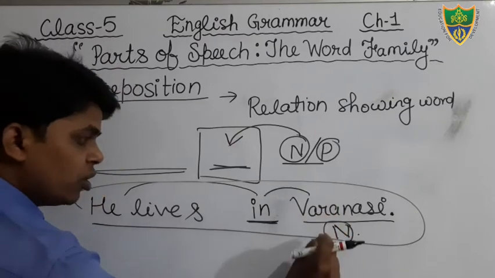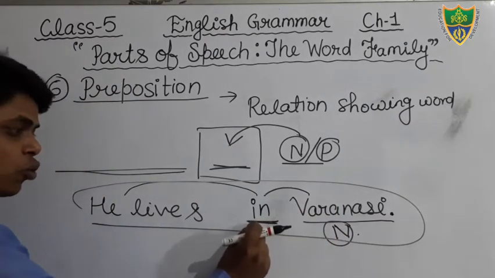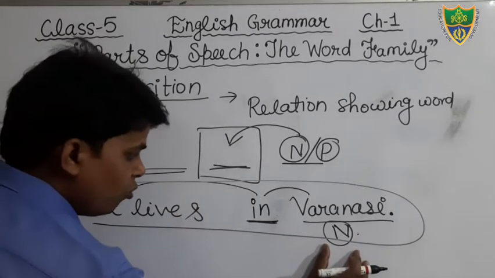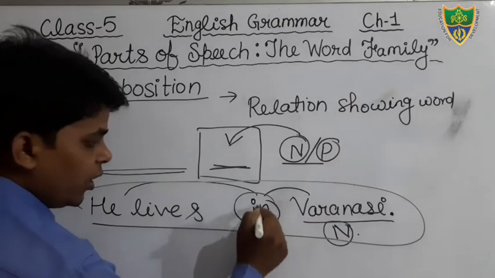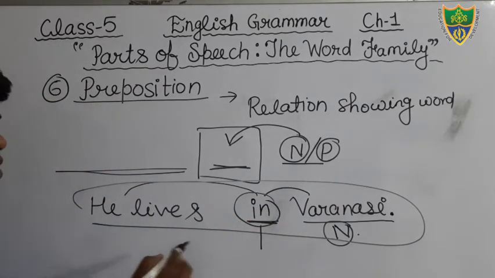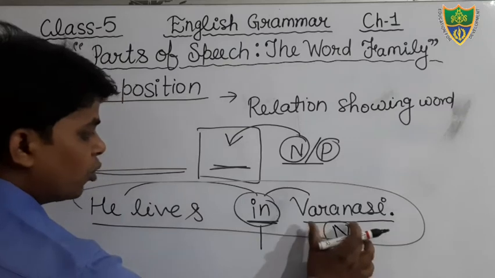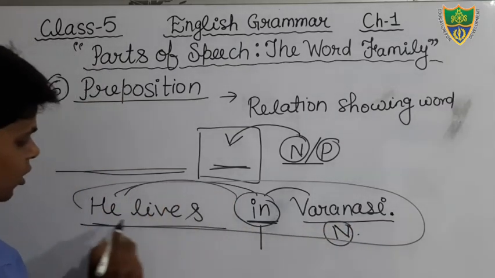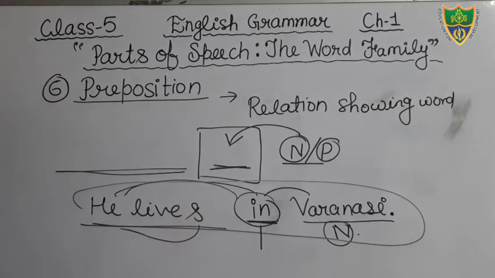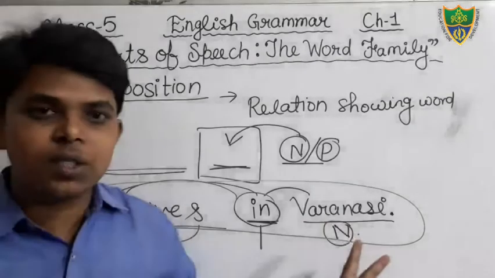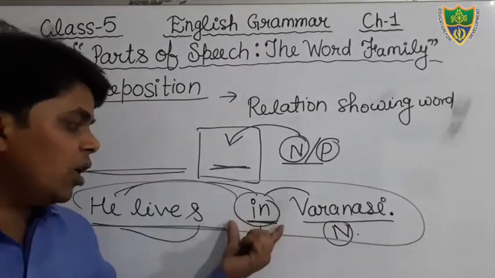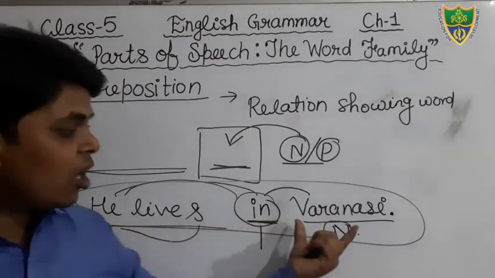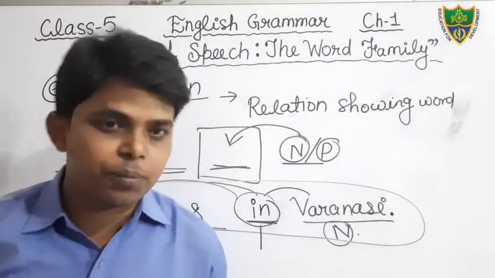Varanasi is a noun, and as I have explained in the definition, a preposition is a word that is used just before the noun or pronoun to show the relation with the other words given in the sentence. You can see that Varanasi is a noun, and the word "in" is a preposition, because it is used just before the noun, and it also shows the relation with the words "he" and "lives." In this sentence, the word "in" is showing the relation with the other words, and it is also used just before the noun or pronoun.